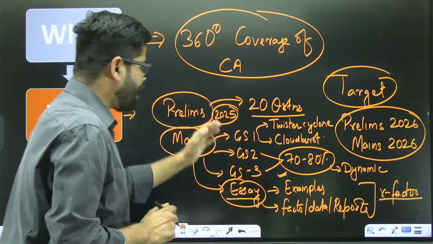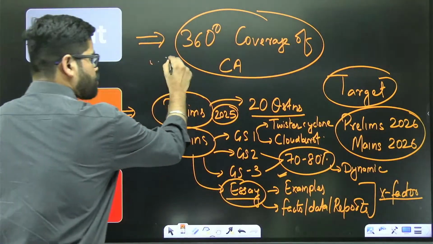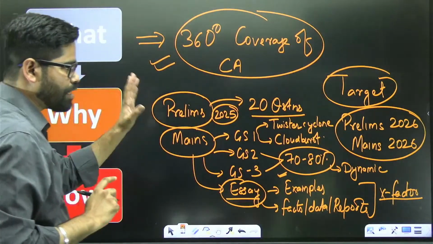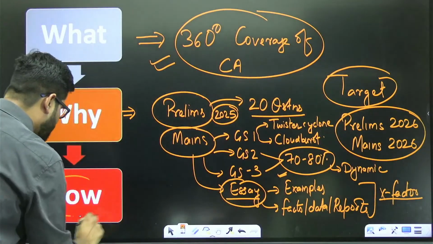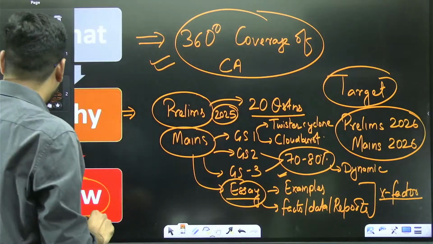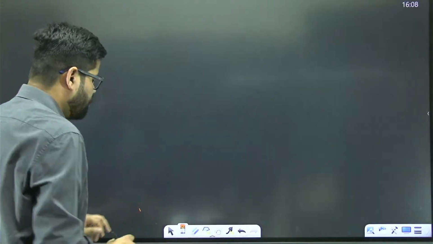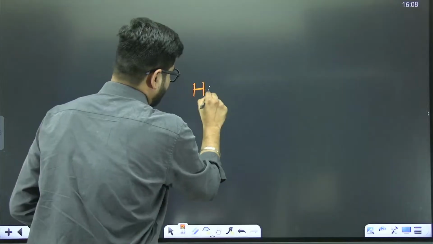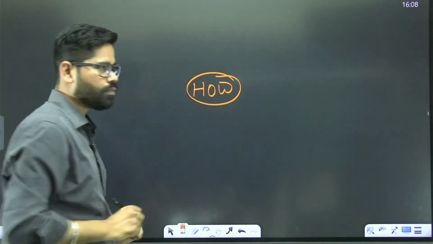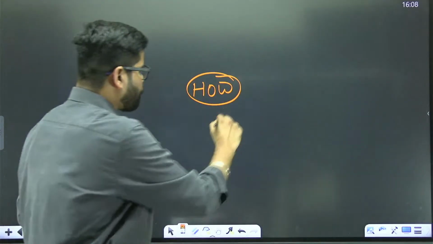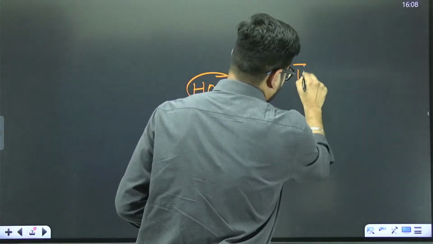Okay. So now see here that first thing is there is going to be 360-degree coverage of current affairs. Now the question is how we are going to do this. How are we going to ensure this 360-degree coverage? We are going to cover the Hindu newspaper.